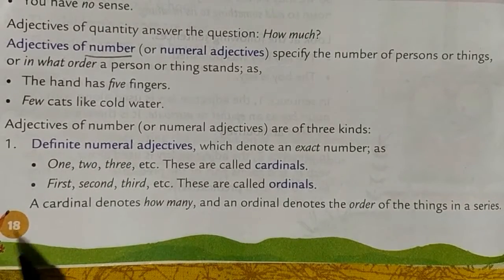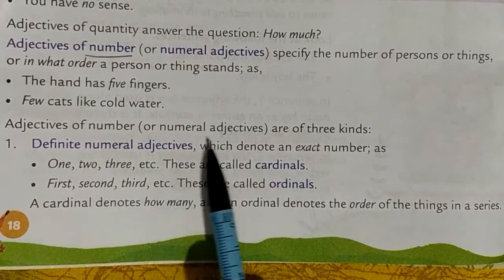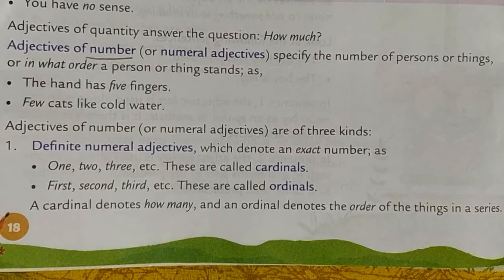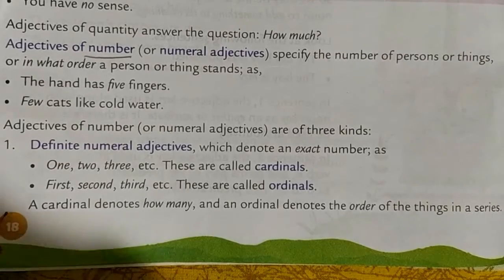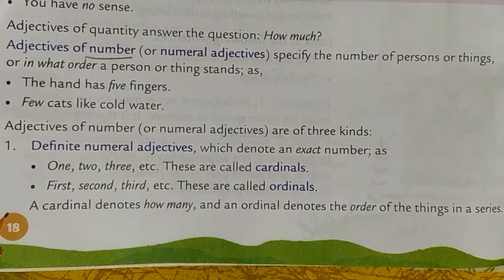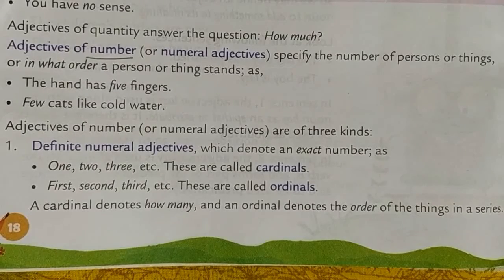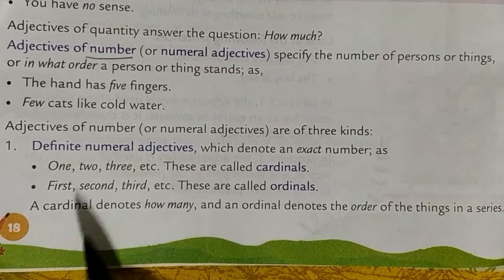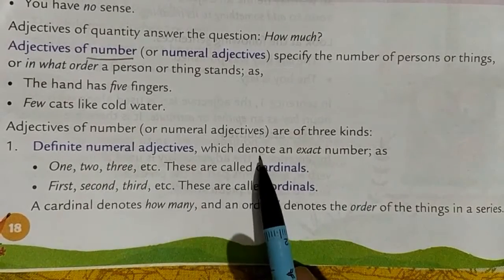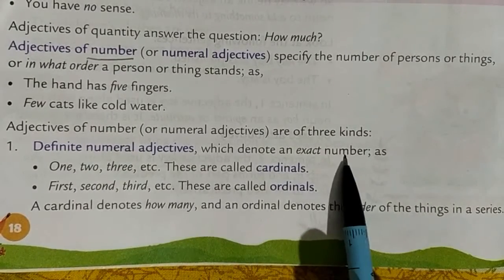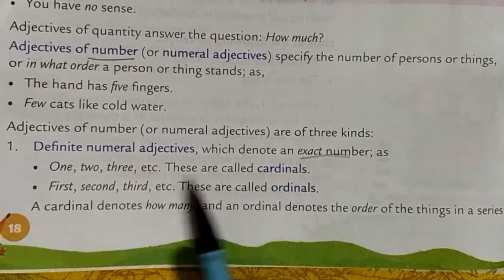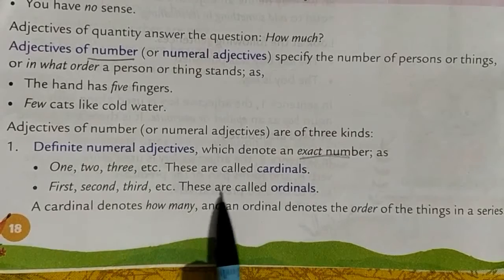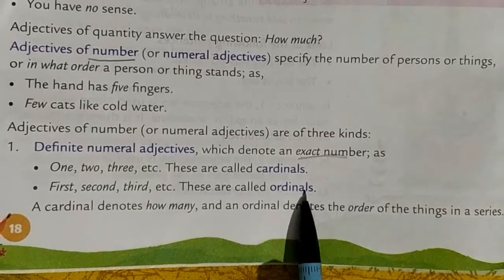Adjectives of number or numeral adjectives are of three kinds. First is definite numeral adjectives. There are two kinds of numbers, cardinal and ordinal. Cardinal contains 1, 2, 3, and ordinal contains first, second, third, fourth, fifth, sixth, seventh. Definite numeral adjectives denote an exact number. 1, 2, 3 etc. are cardinal numbers, and first, second, third etc. are ordinal numbers. Just remember this: cardinal, ordinal.